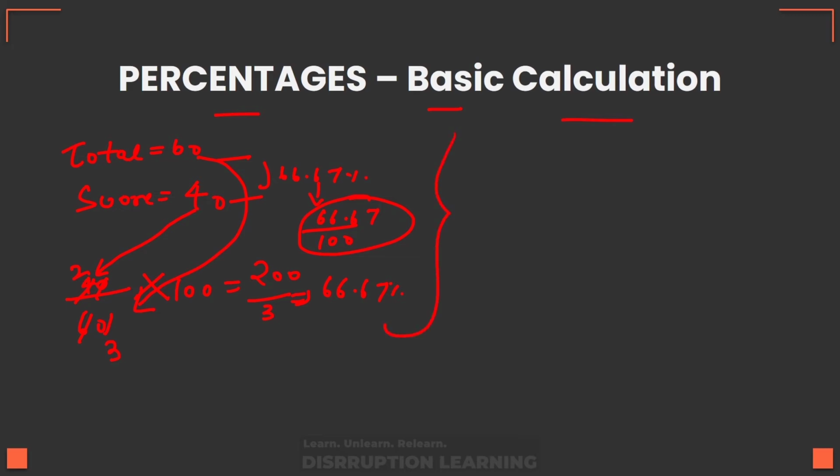Let's say there are two friends, A and B. They have a total of 25 rupees. Now A says I have 12 rupees and he wants to know how much percent of money he has. Now again, we will keep the total as the denominator, the actual holding as the numerator, and would multiply it by 100, and this would turn out to be 48%. As simple as that.